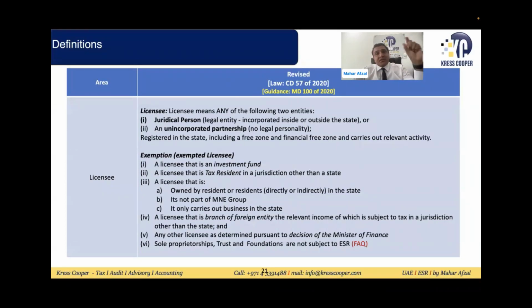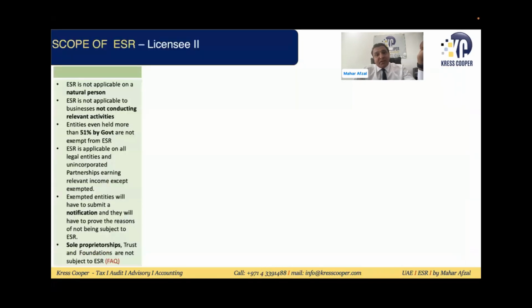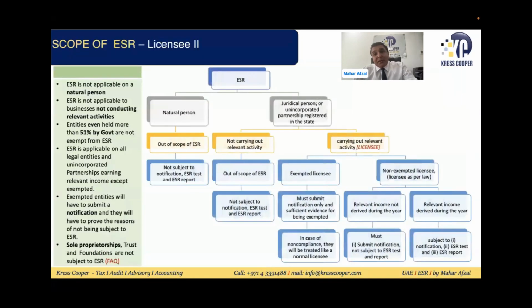So a licensee, we can say, is a juridical person or an unincorporated partnership, but there are some exceptions to the licensees. These are called exempted licensees. An investment fund is exempt, a tax resident which is subject to tax outside the UAE is exempt, a company which wholly and solely operates in the UAE is exempt, and a branch of a foreign entity which is subject to tax outside the UAE is exempt. Sole proprietors, trusts and foundations are not subject to ESR as well.